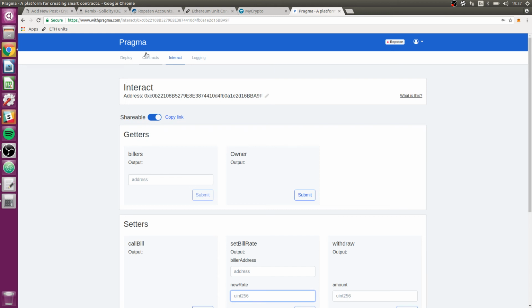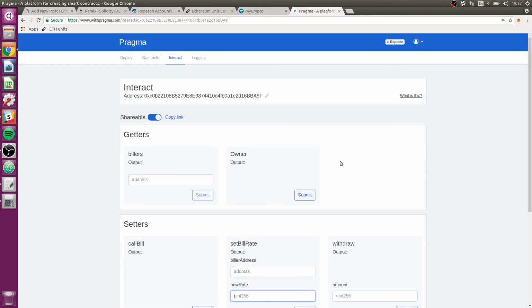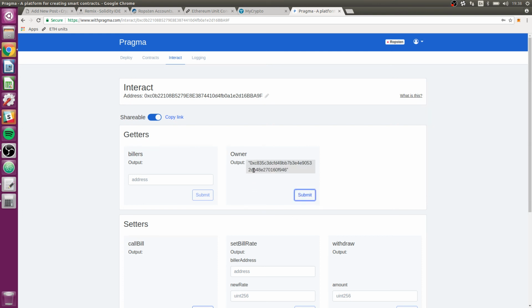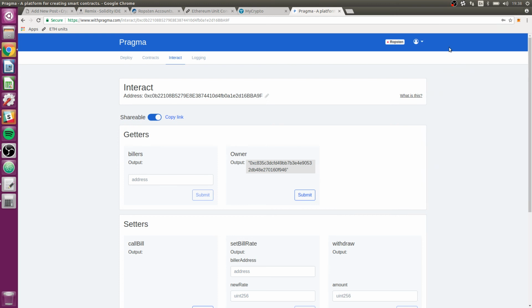Okay, so we have this new billable contract out there, and first, let's look at the owner, because I deployed it in a different way. Because I deployed it through MetaMask, it'll probably be my first address here, my main address. Let's just click submit, see what pops up. And there it is, 0xC835. Is that what mine was? 8, yeah, and it ends in 46. Yep. Okay, cool. So that means my first MetaMask here is the owner.